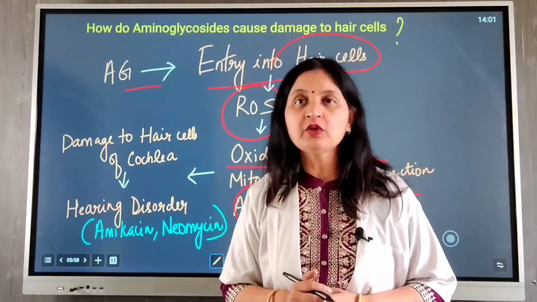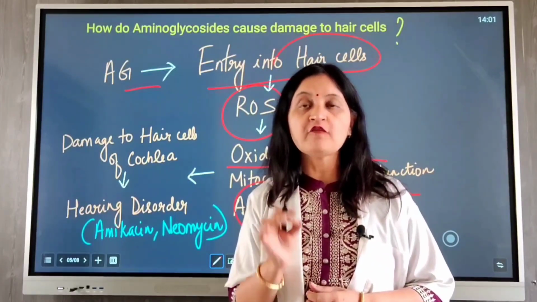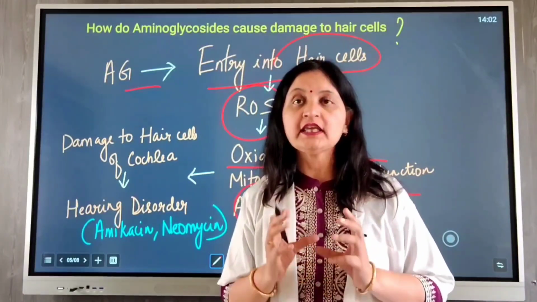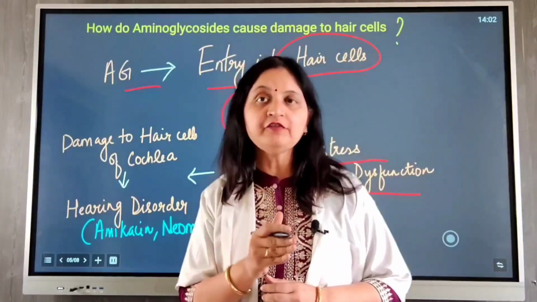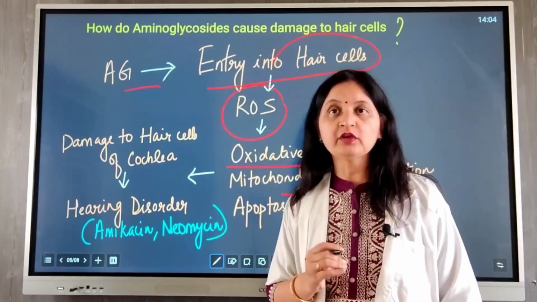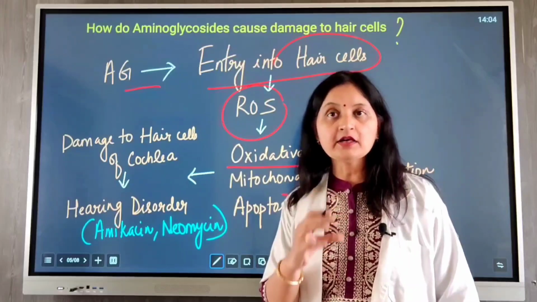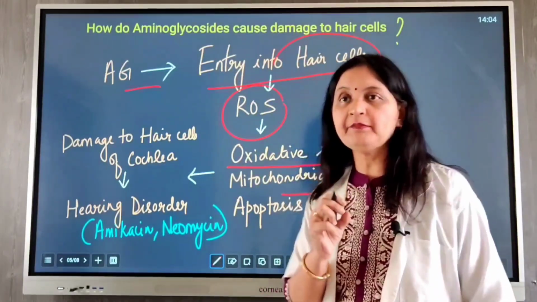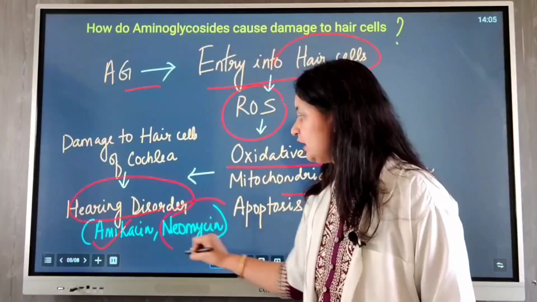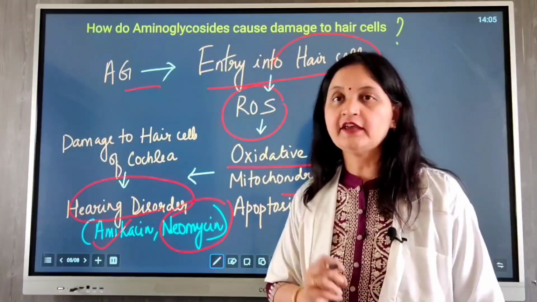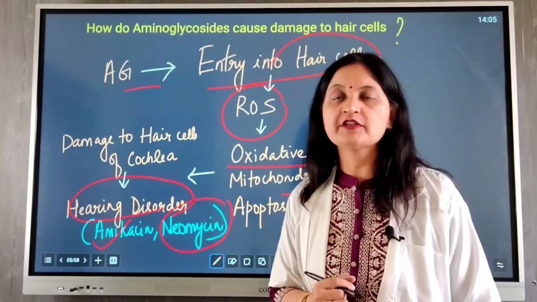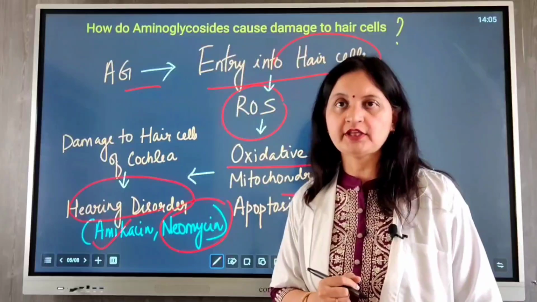So apoptosis of outer hair cells of the cochlea causes loss of high frequency sounds first. Once the outer hair cells are lost, the hearing loss progresses from high frequency sounds to lower frequency. So hearing loss is due to damage to the outer hair cells of the cochlea, and amongst the various aminoglycosides, amikacin is more likely to cause hearing disorders. Neomycin is most cochleotoxic and therefore it is administered topically. It is not administered systemically because of its ototoxic and nephrotoxic potential.